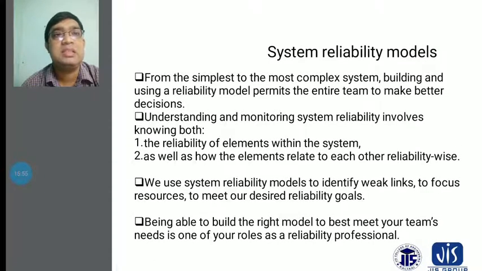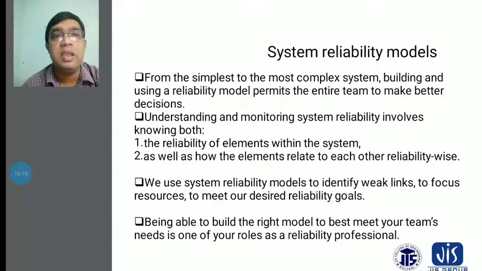Another thing, system reliability models will also be discussed. From the simplest to the most complex systems will be considered according to the system reliability models. The reliability you have to consider is for real-life problems that will be solved in manufacturing systems, from the simplest to the most complex systems.